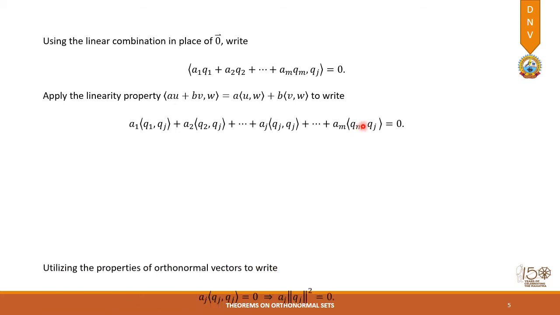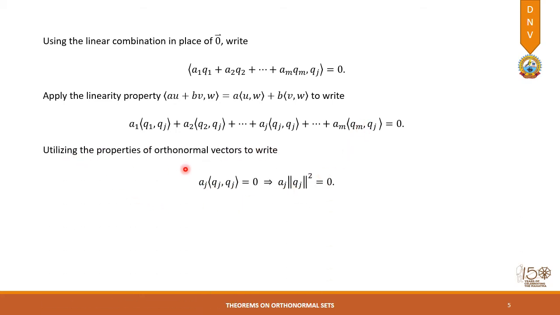So what happens? We can say it is equal to Aj times the inner product (Qj, Qj) equal to 0. This implies Aj times the square of the norm of Qj equal to 0. As you know, the inner product of a vector with itself is equal to the square of the norm, but this Qj is a non-zero vector, so its norm cannot be equal to 0.